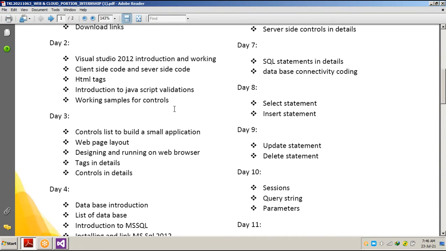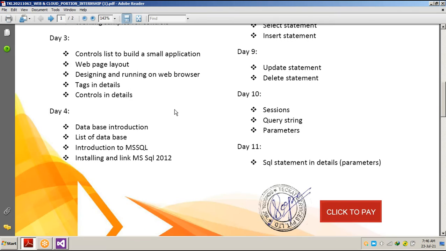We discussed some controls, control lists, and built some small applications also. I will show you what we have done in our practicals in all these last sessions. I have the file open. I will be showing you everything in detail.